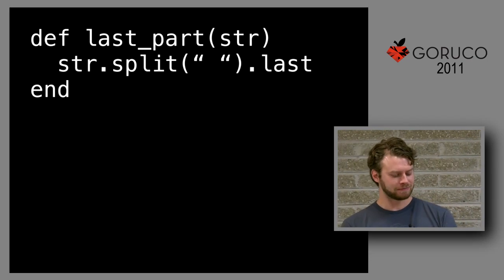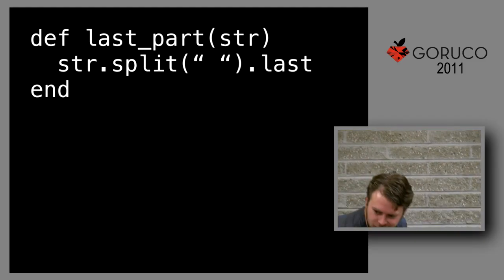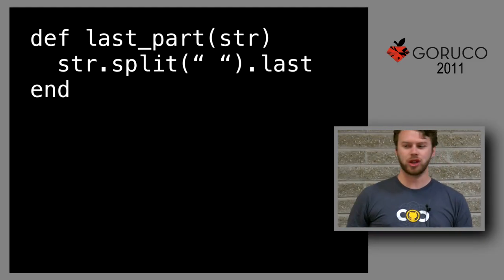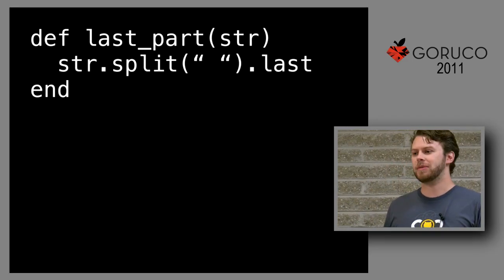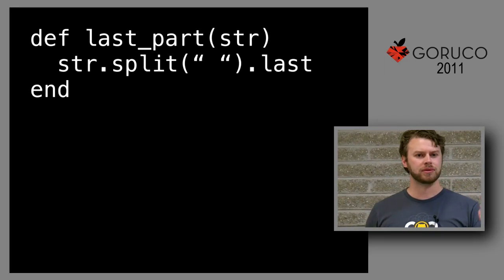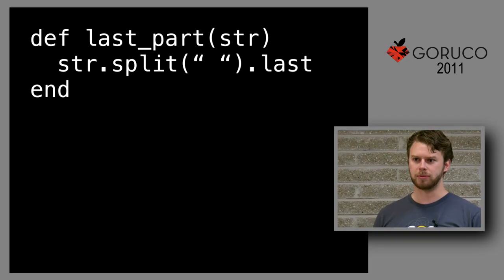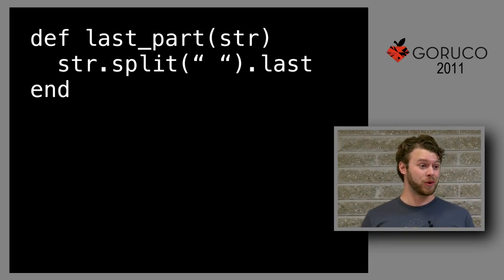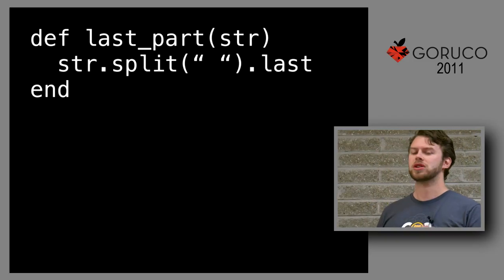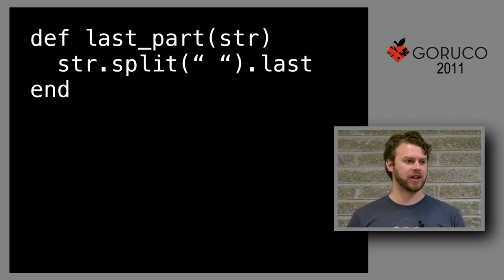And I'm sure you'd be right. And you'd know that because you are a Ruby programmer, and there are a lot of common idioms that we'd use, a lot of cues. One, I named it str. That's a pretty big one, right? You know that there's a string split method that's going to return an array, and you know array has last on it. There's a lot of cues in here that the programmer will use to figure out how this runs.